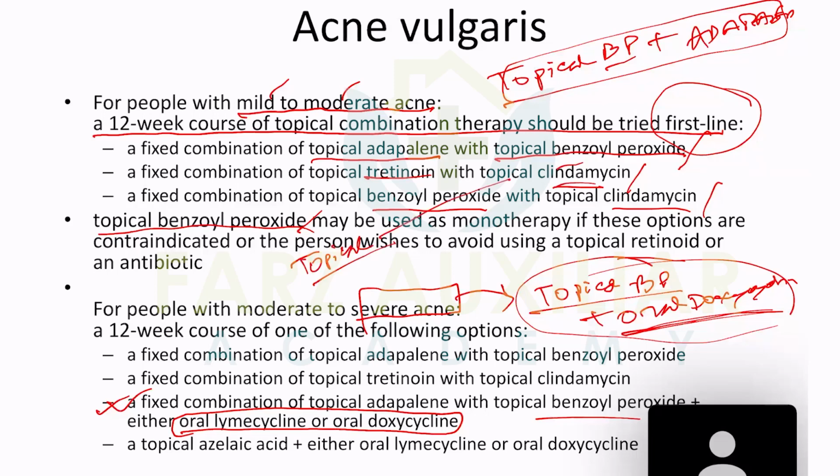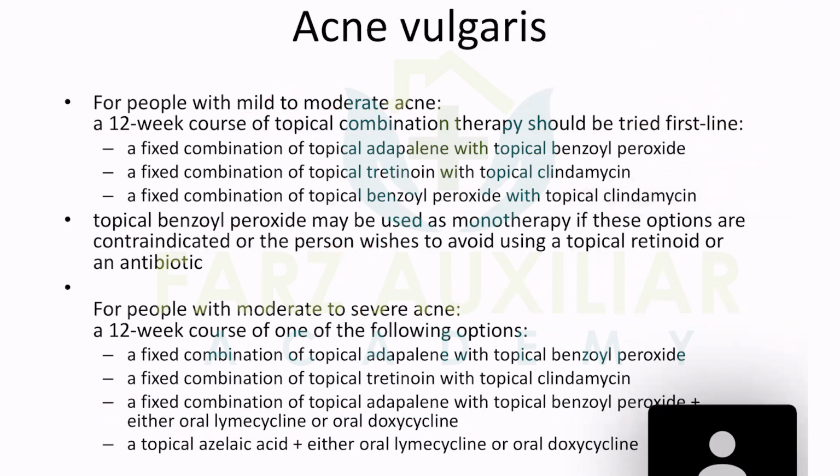That will be an easier thing, because it is a complex topic, since anyone can use any of the combinations. But in most questions, the answer for mild to moderate is only topical: two topicals, topical plus topical.